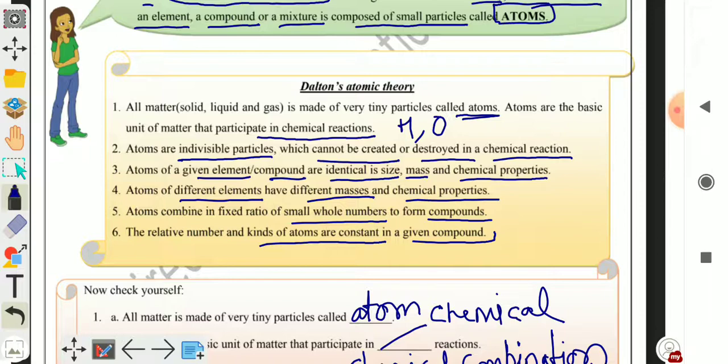Atoms of a given element or compound are identical in size, mass and chemical properties. You can give the example of any atom like atom of oxygen. All atoms of oxygen are identical in size. They have similar mass and same chemical properties. So you can write three points.